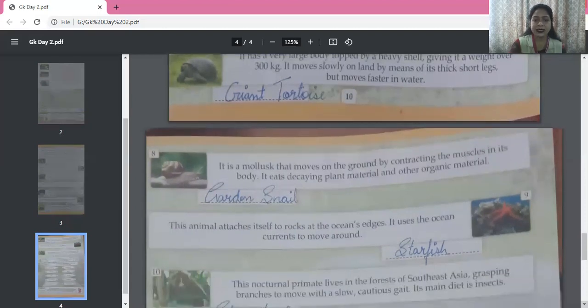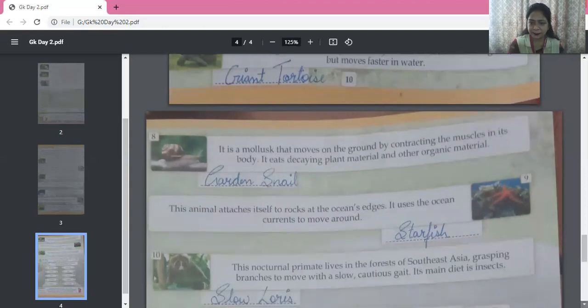Next. This animal attaches itself to rocks at the ocean's edges. It uses the ocean currents to move around. So this is starfish. Starfish you all have seen. If not in real, yes, in pictures.